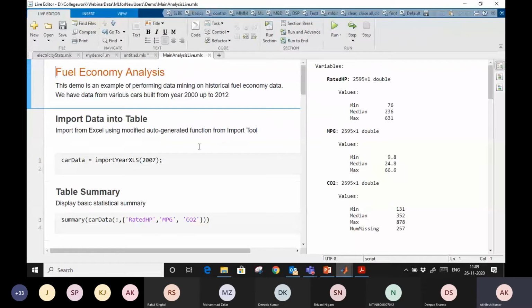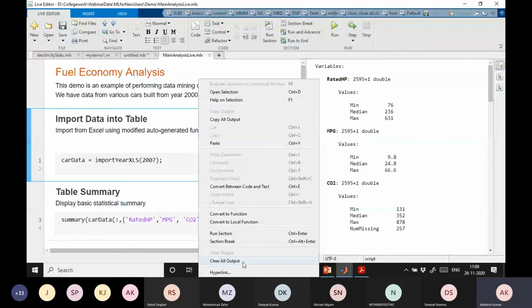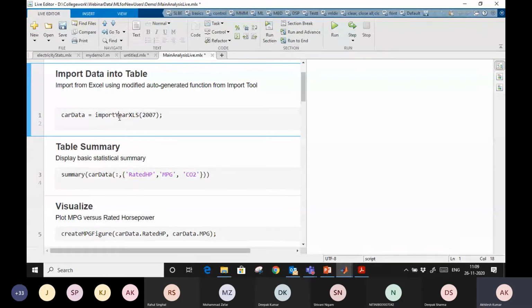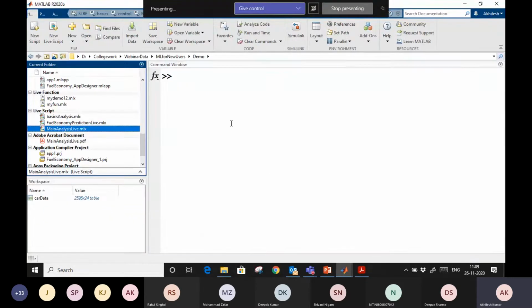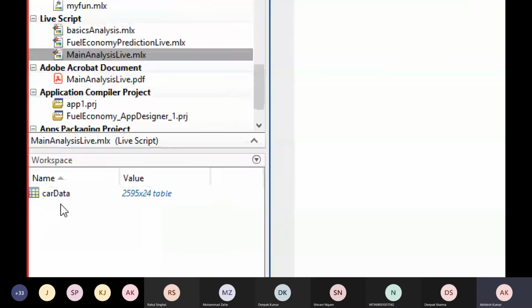Okay, in this case, what I have done here, I have created a function from that import tool, and I'm using that function to load data from 2007. Just simply I will execute this, and this will be executed as car data. It is executed here. See here we have this car data.